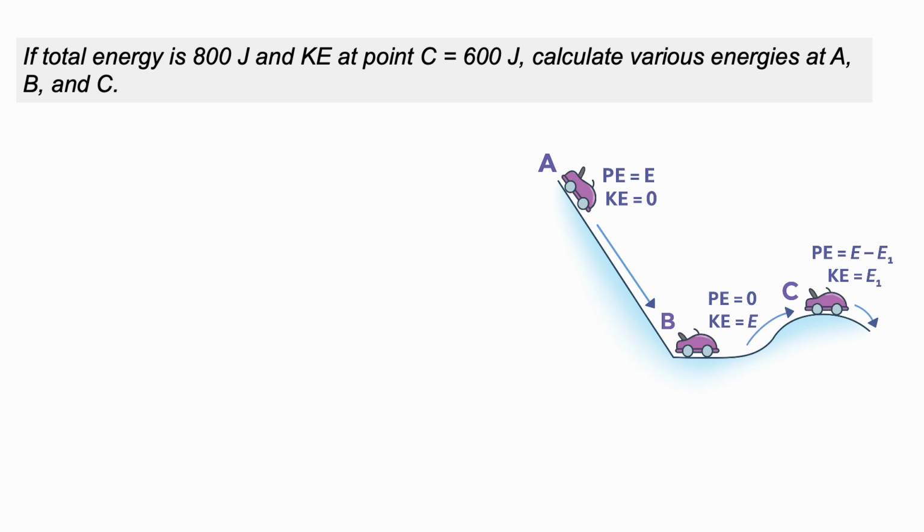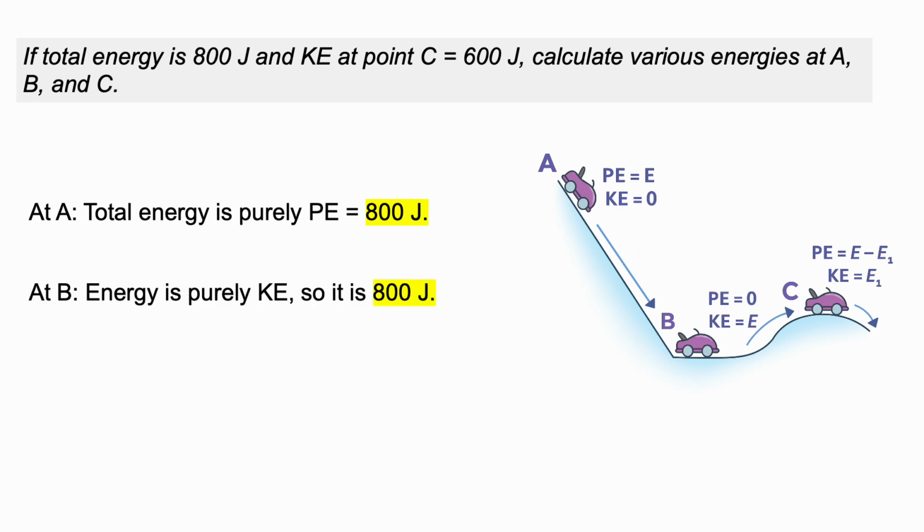Let's solve a numerical example. If the total energy is 800 joule and kinetic energy at point C is 600 joule, calculate various energies at A, B and C. At A, the total energy is purely potential energy. So that would be equal to total energy, 800 joules.